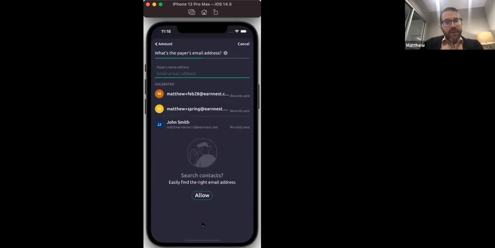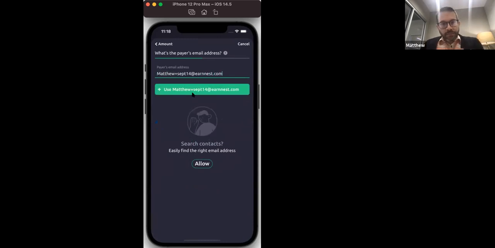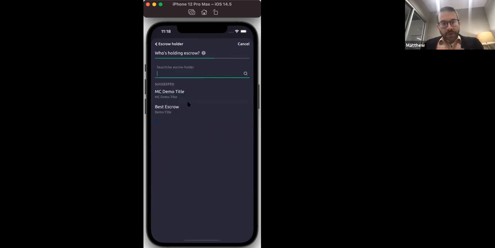And then it says, what's the payer's email address? So this is where you're going to type in their email address if you have it. I'm going to put in my email address because I want to be able to show you guys what these requests look like. So I'm going to put that in here. I'm just going to modify my email just a little bit. And this is where you're going to choose your escrow holder.